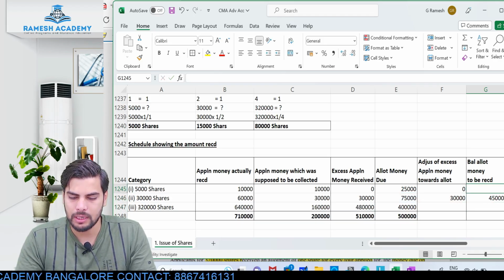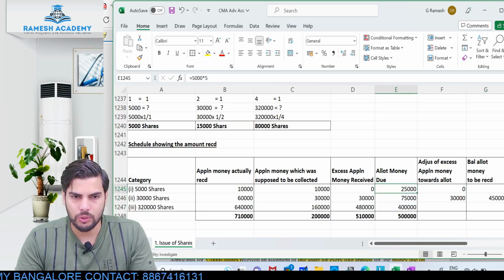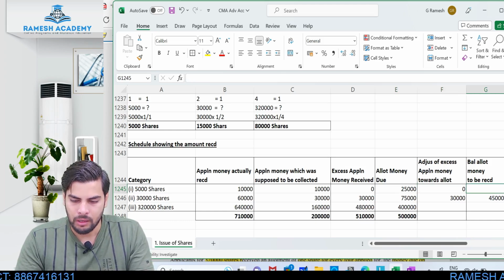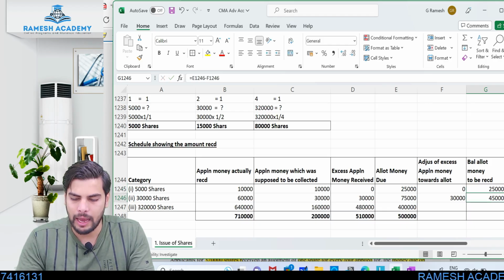What about the previous case? 25,000 is what is due at allotment. Out of this 25, did you adjust anything from the excess application? No. Why? Because there was no excess application money. So the entire 25,000 you will actually be collecting from the shareholders at the time of allotment.